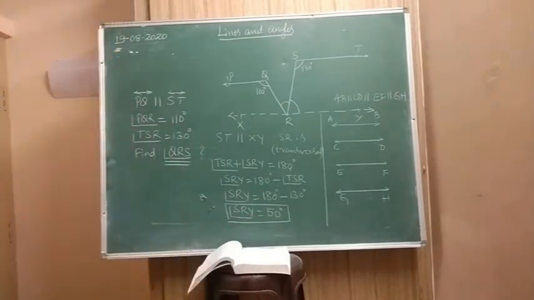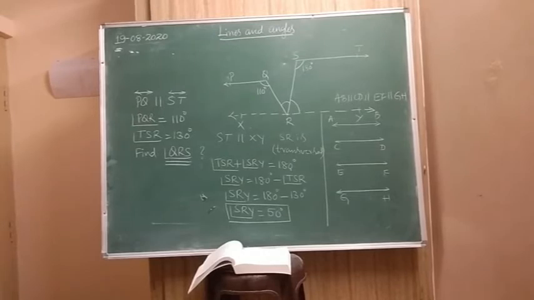See how we calculated that. You take the parallel lines and the transversal line. Then use the property. What property? That interior angles on the same side of the transversal are supplementary. Use that and then find out the angle using the equation with TSR. That means the sum of two angles is equal to 180 degrees. So use that property and find out the missing value. Clear?